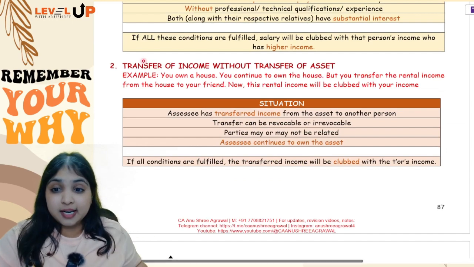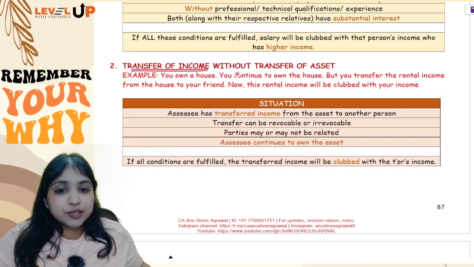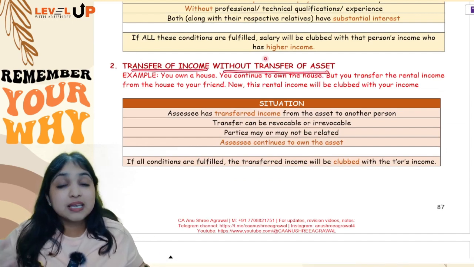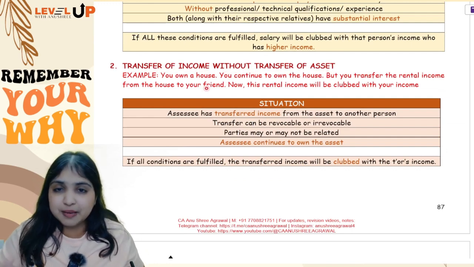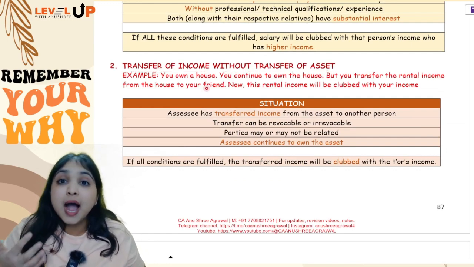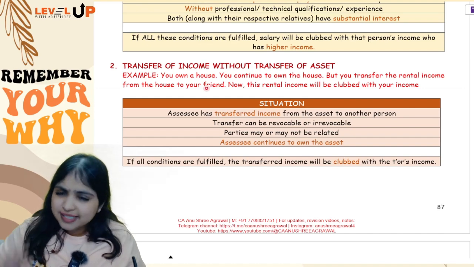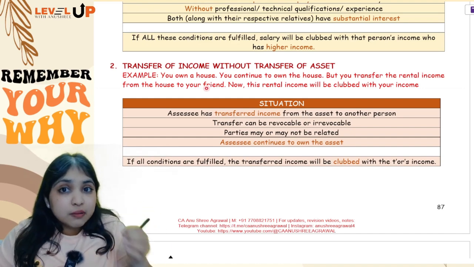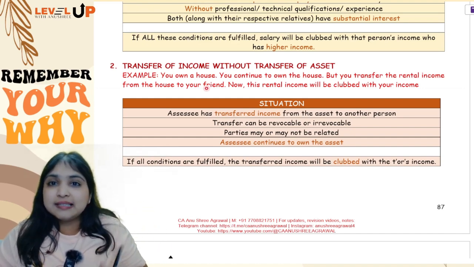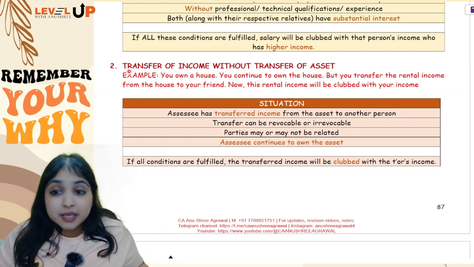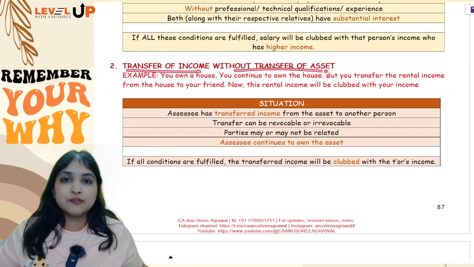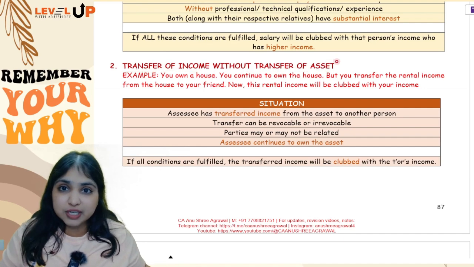Now coming to the second adjustment, here there is transfer of income without transfer of asset. Now what is happening over here is, for example, let's say there is an FD in my name. I continue to own the FD. The FD is still in my name only. Only the income from the FD, that is FD interest, that alone I am transferring to you. So I am transferring income to you without transfer of asset. Transfer of income without transfer of asset.